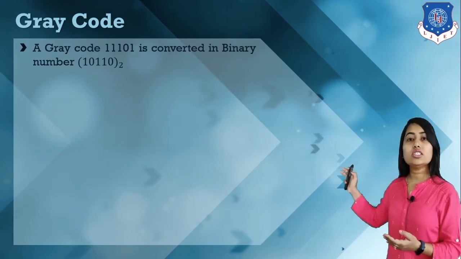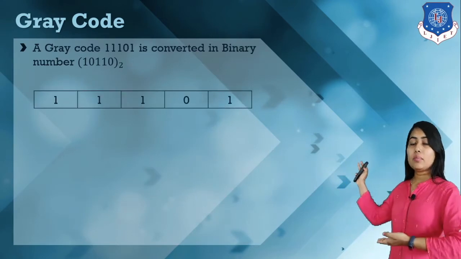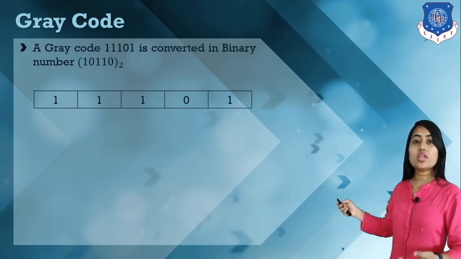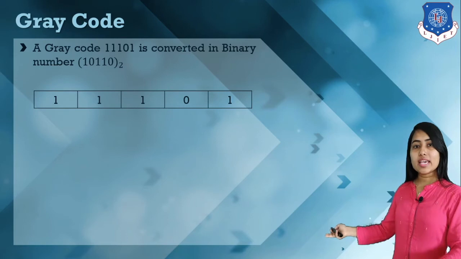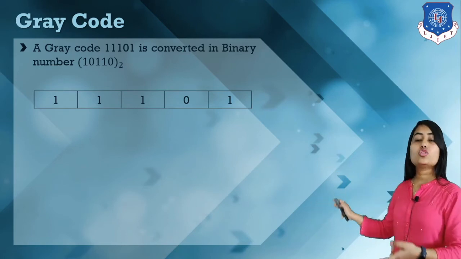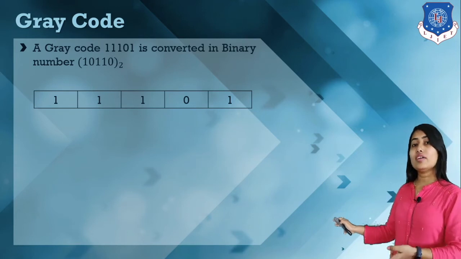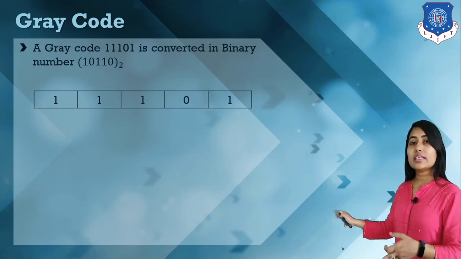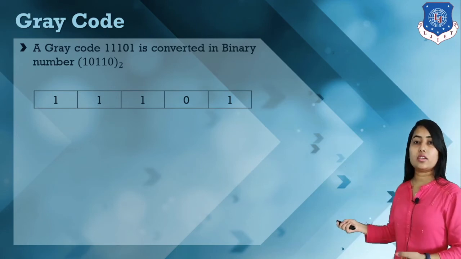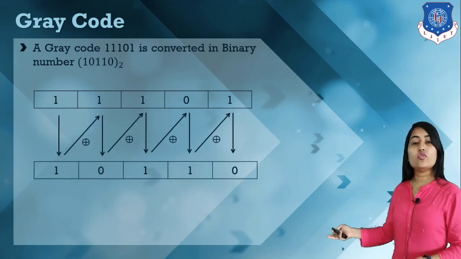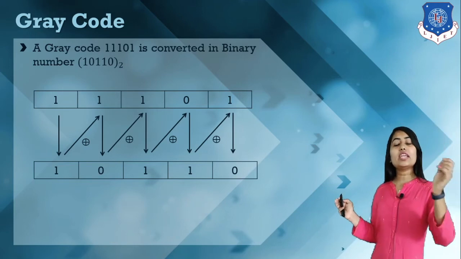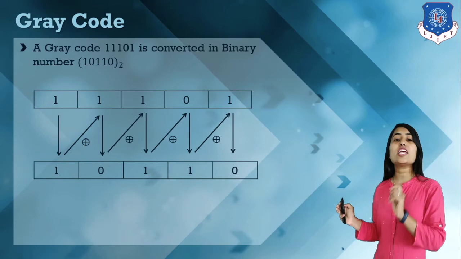Okay, if we have this gray pattern and we want our actual binary pattern, how can we do that? First write the MSB as it is, then perform XORing of this binary bit and the next gray code bit, so we get the next binary bit. This is how from gray we can find our actual binary values.